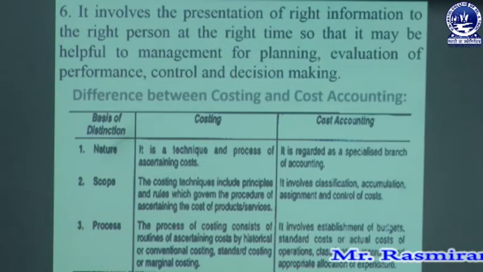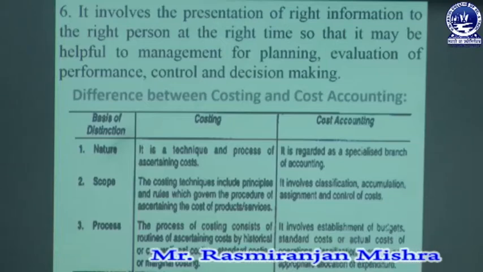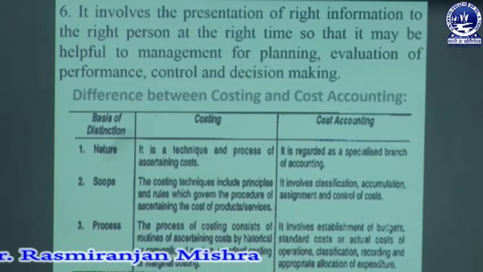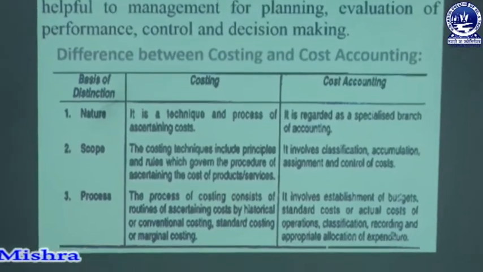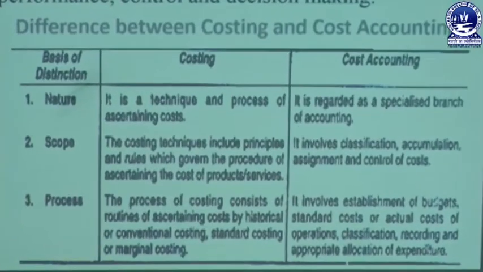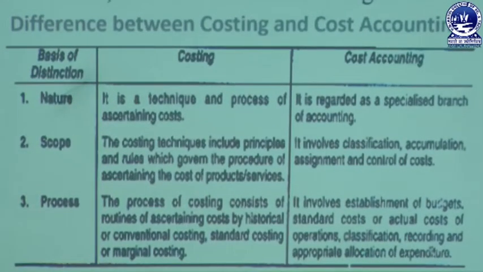So in the next part, we are going to discuss the basic difference between costing and cost accounting. The first one is on the basis of nature. Costing is a technique and process of ascertainment of cost, but cost accounting is regarded as a specialized branch of accounting. We already discussed the branches of accounting in financial accounting, and under the branches of accounting, one of them is cost accounting.